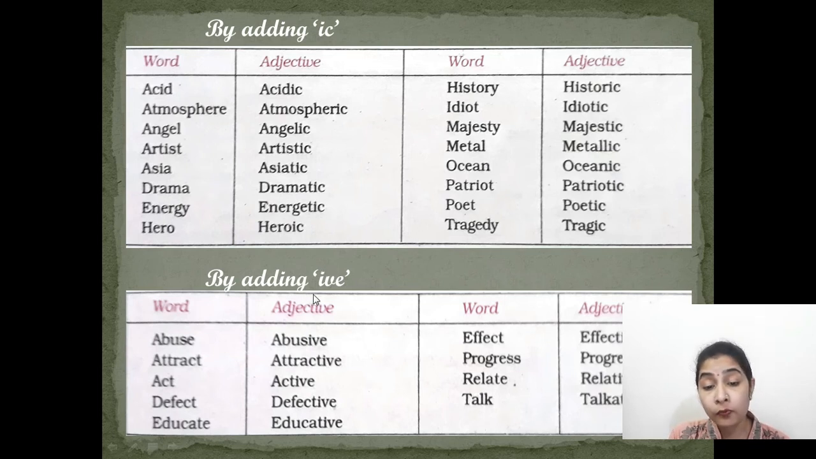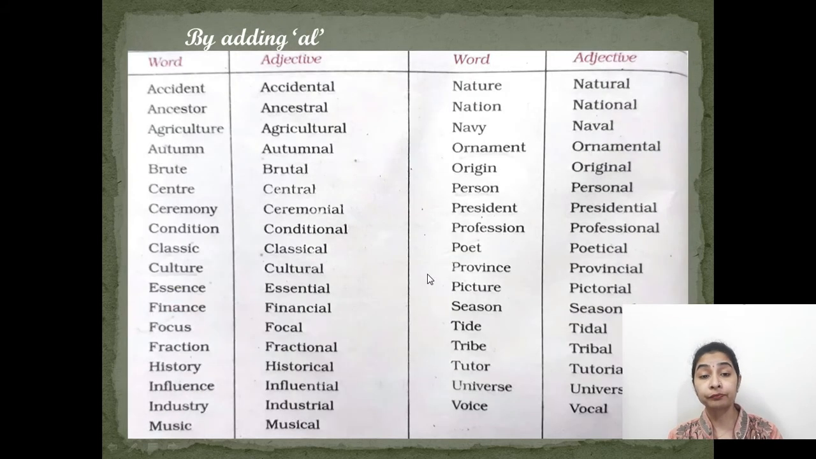Now, if we add IVE, then also some of the words change into adjectives. Example, abuse, abusive, abusive language, attract, attractive, attractive dress, act, active, defect, defective, it is a defective piece, talk, talkative, talkative girl, relate, relative, progress, progressive, effect, effective, effective speech. If we say it, it defines the speech that it was effective. Similarly, AL is also added to just change the word into an adjective.